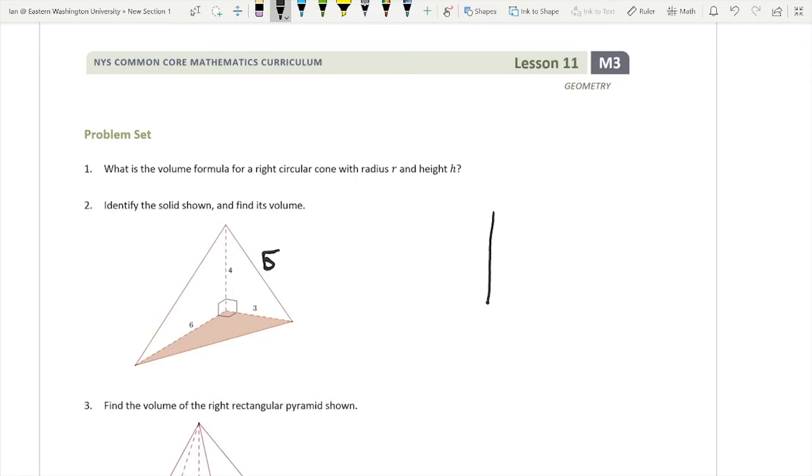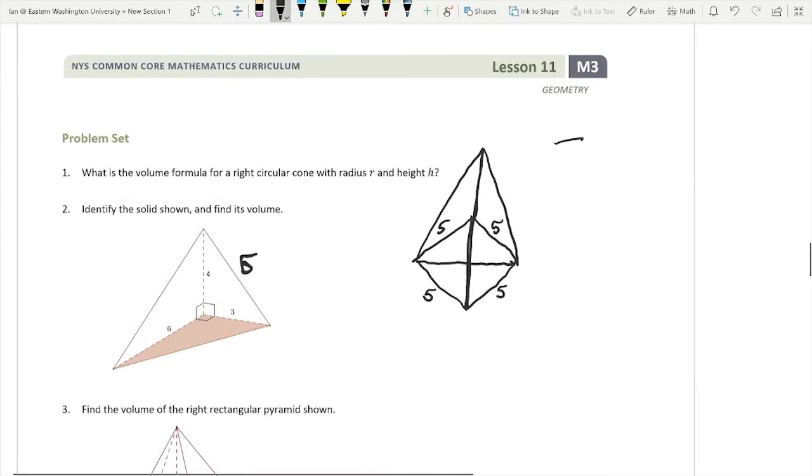So that's 8. That's 6. And our height here is again 6. So the overall height is 6.